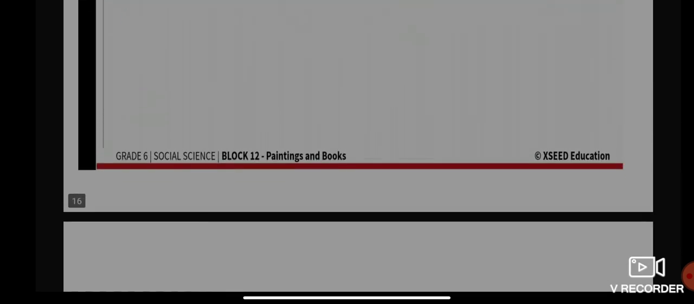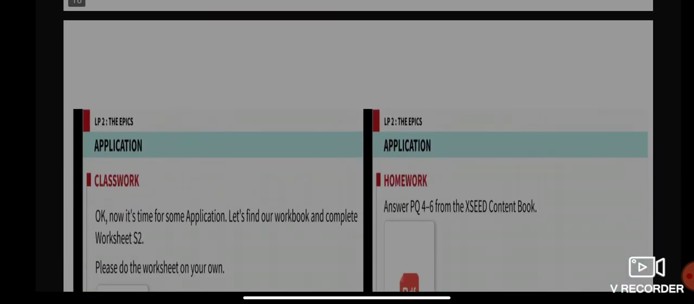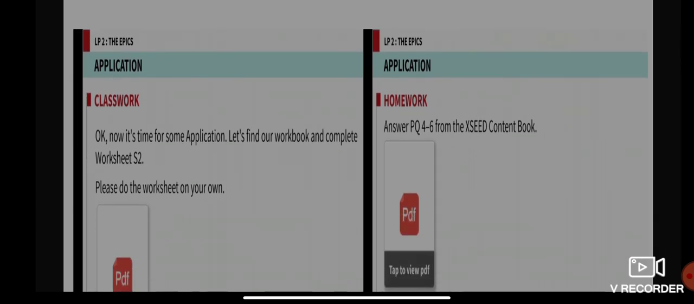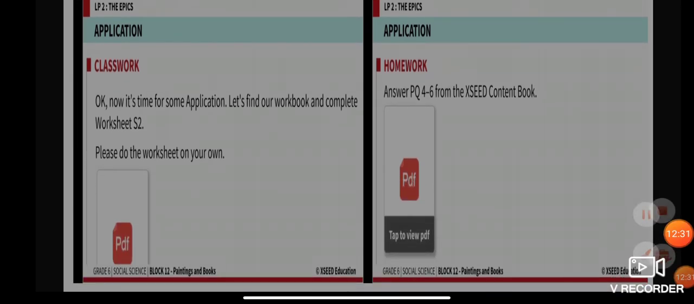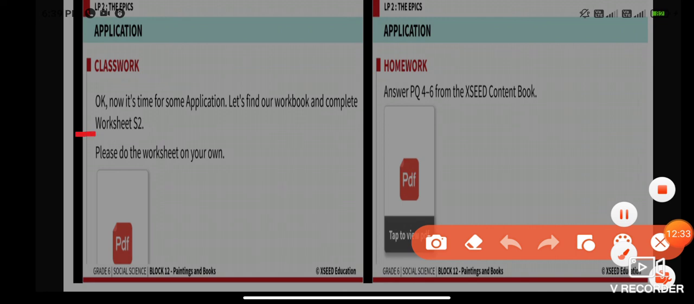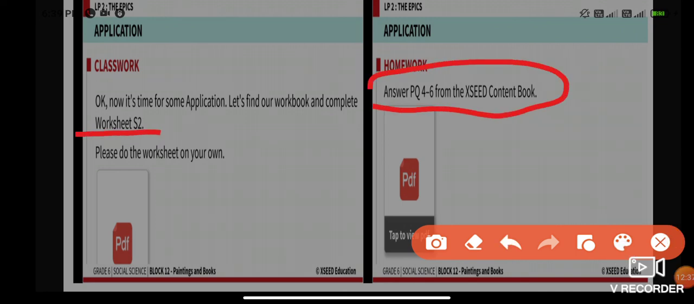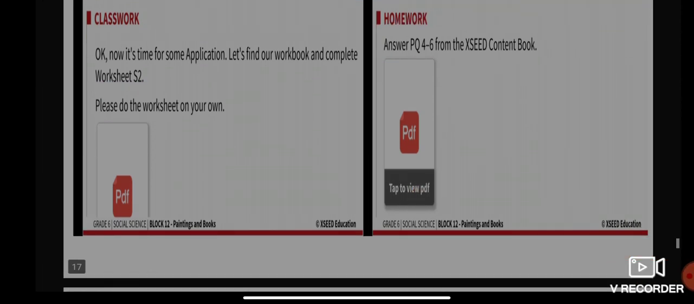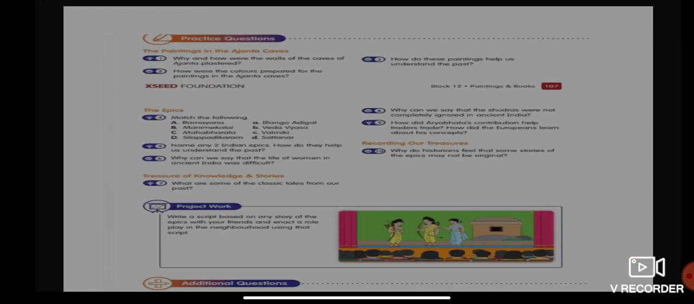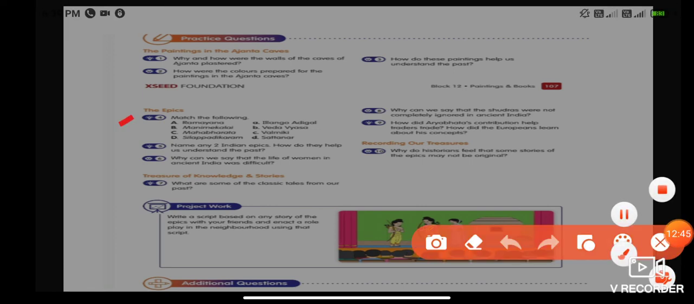That's it for our class for today. Now I want all of you to complete your worksheet S2, as well as practice questions 4, 5 and 6. This is the practice you are supposed to do, along with your worksheet on epics S2.